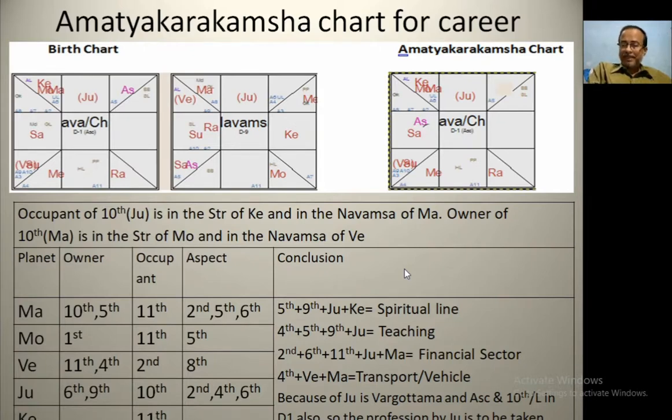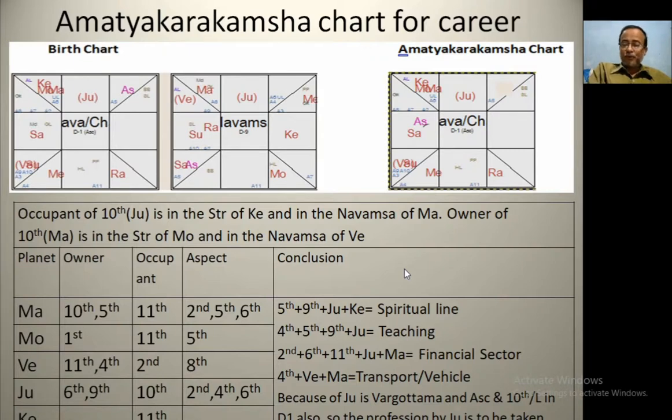5th plus 9th plus Jupiter plus Ketu, this is spiritual line. 4th plus 5th plus 9th plus Jupiter, this is teaching. 2nd plus 6th plus 11th plus Jupiter plus Mars, this is for the financial sector. 4th plus Venus plus Mars, this is the transport sector or vehicles.